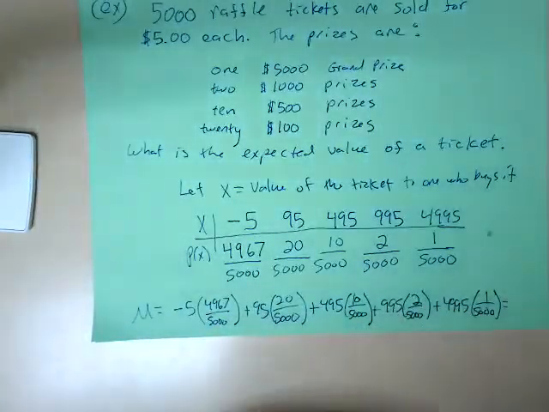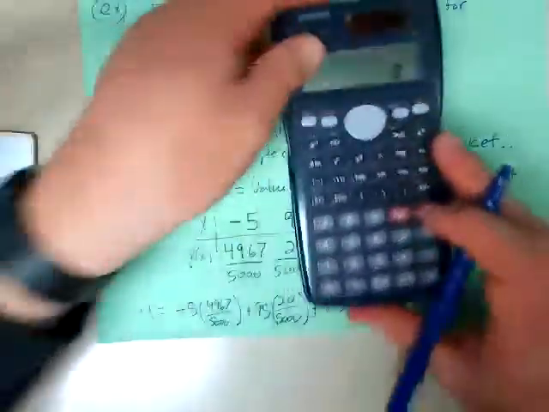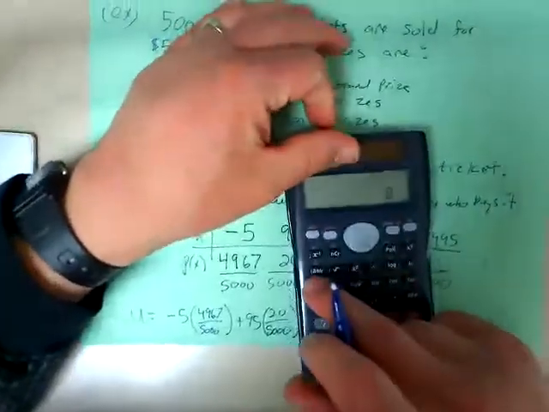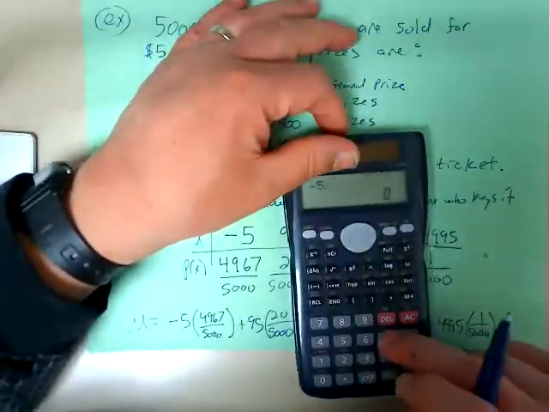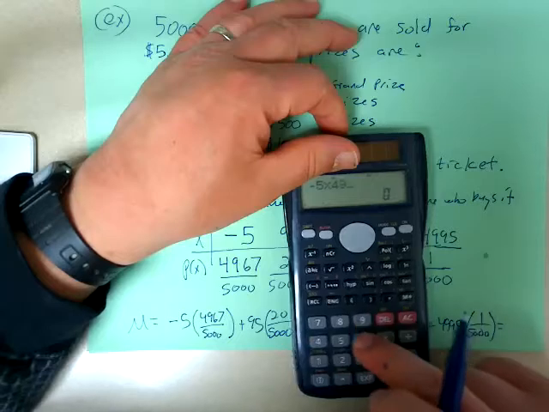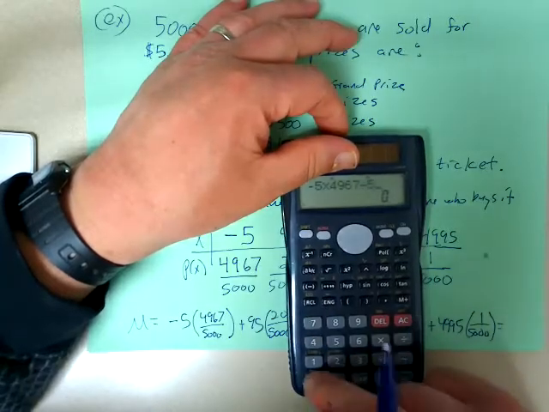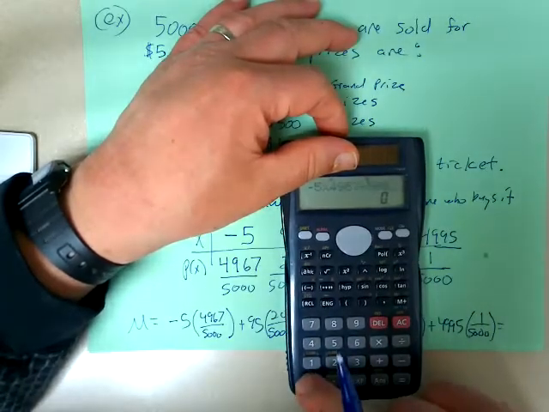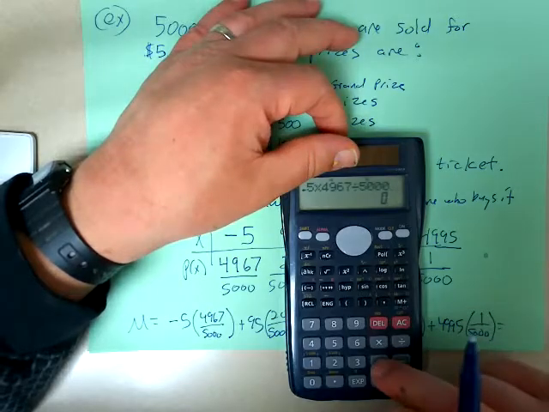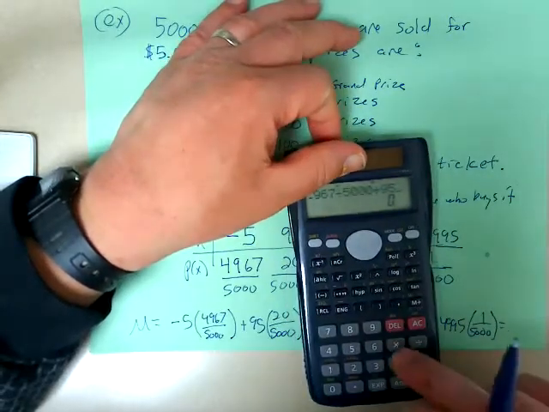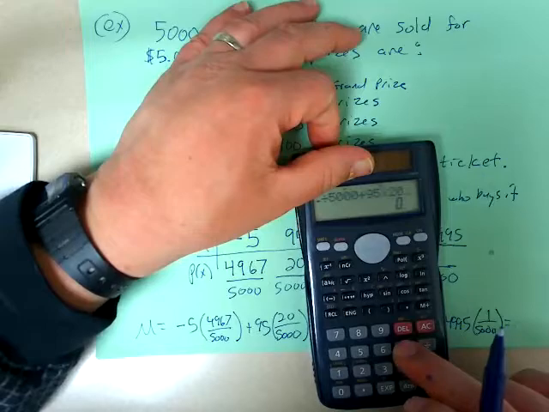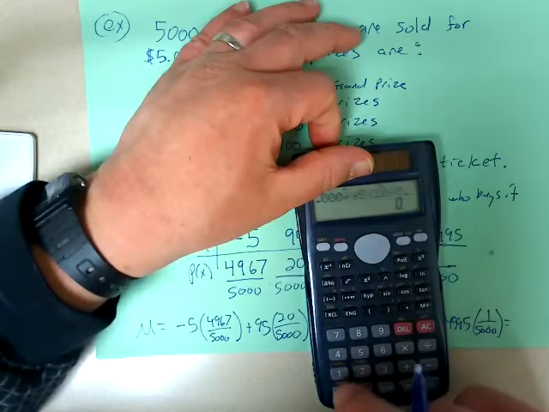Plugging all of this in, I get negative 5 times 4,967 divided by 5,000, plus 95 times 20 divided by 5,000.